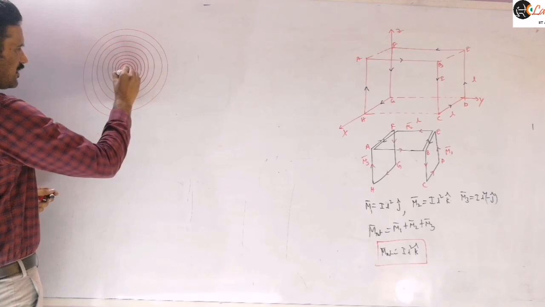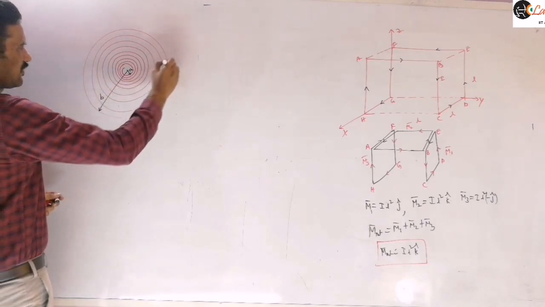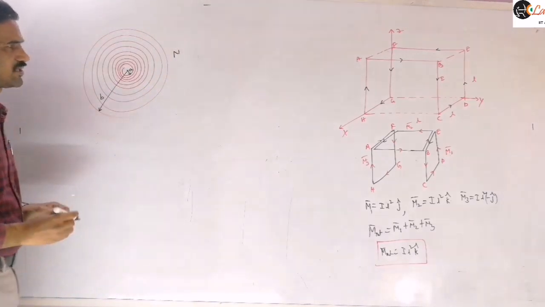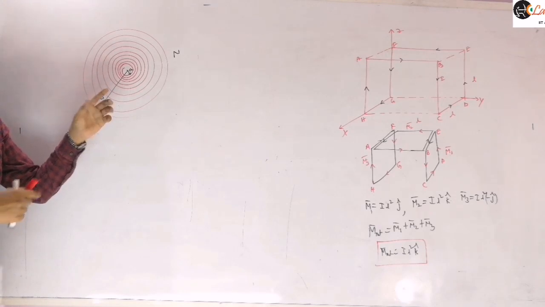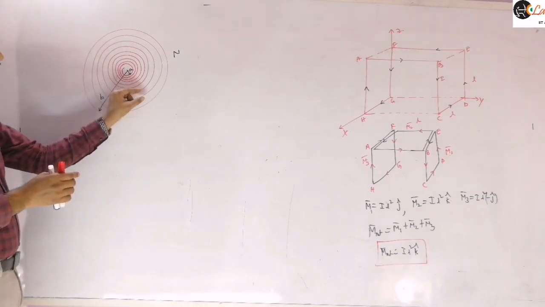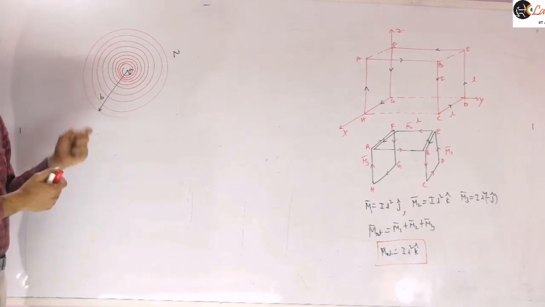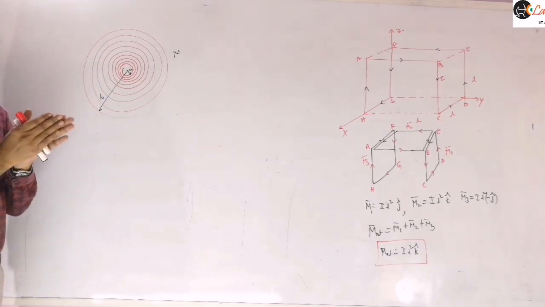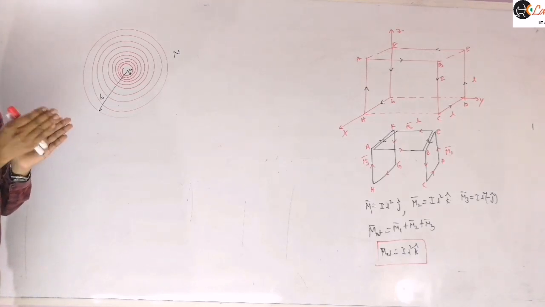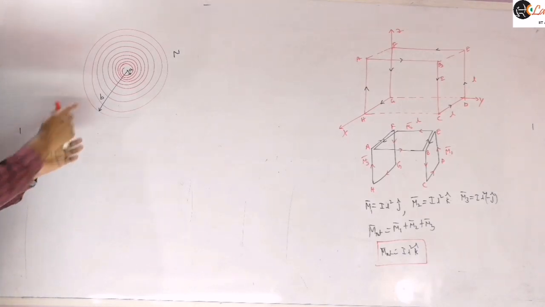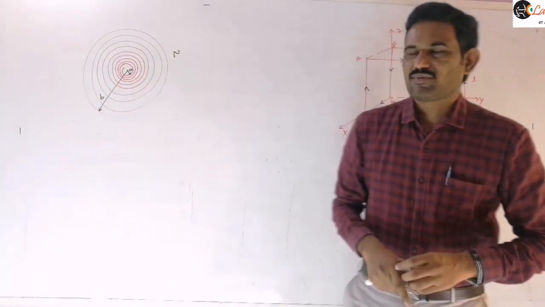This we call a plane spiral. The outer radius is B and it has n number of turns. The total number of turns is n. And actually they are not separated like this. This is an insulated wire and the turns are in contact with each other. There is no gap between these wires. To help us understand, in the diagram I am representing it like this. One line will be in contact with the other line and they are electrically insulated, so that there is no transfer of current from one side to another. Only through the wire it will flow. Right? So just mention that.